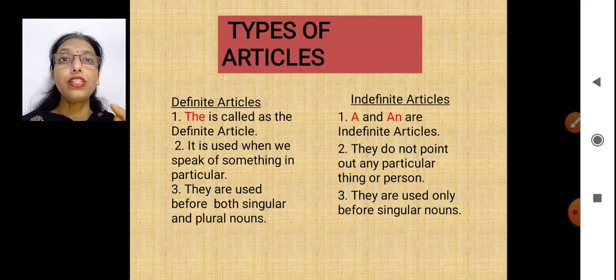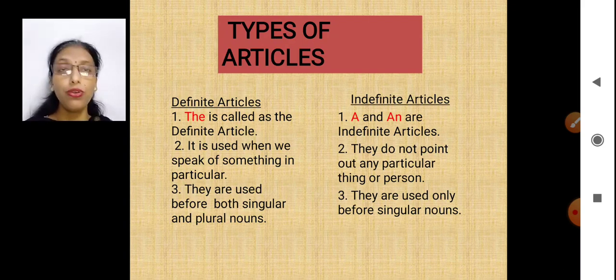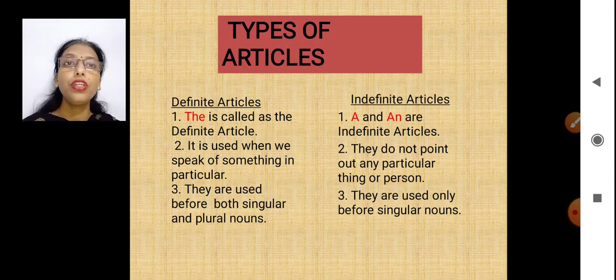If I say definite, definite means sure. Yes, something which we are sure about, what we are talking about. We are talking about something in particular. That's definite. The is called the definite article. Out of a and the, the is the definite article. It is used to speak of something in particular, like we say the sun, the moon, the earth. Yes, we are talking about something in particular.